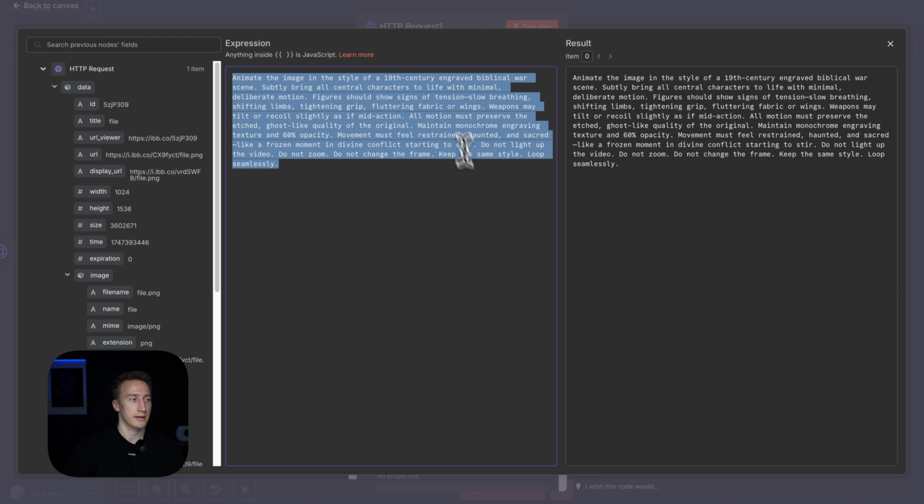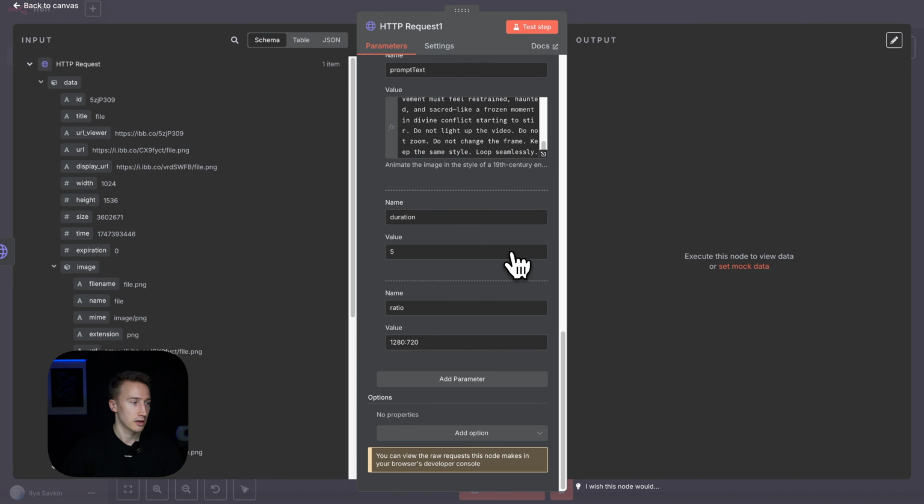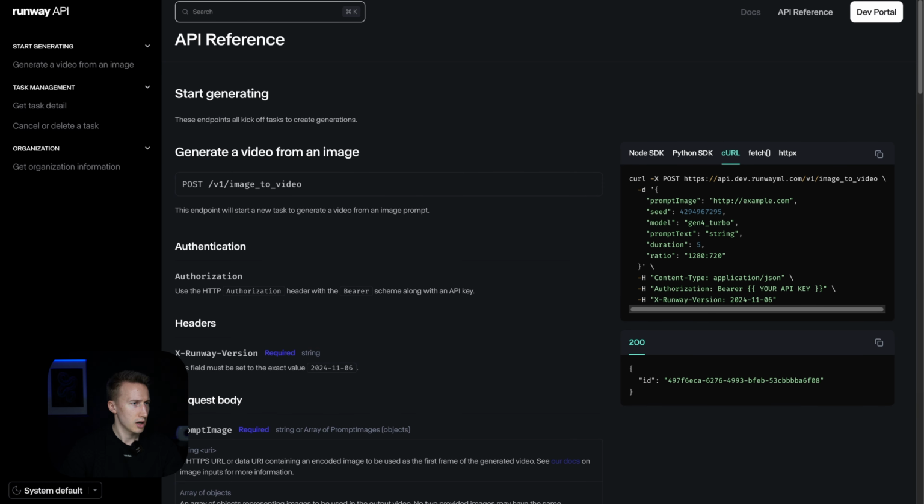Obviously, this is the prompt for the solution that I was building, so for this specific style that I wanted to create. But in this prompt, you can be as creative as you want, and you can actually animate these images in a very interesting way. So you can adjust this prompt to your own needs. So duration. Let's actually check in the documentation. I'm going to show you how it works.